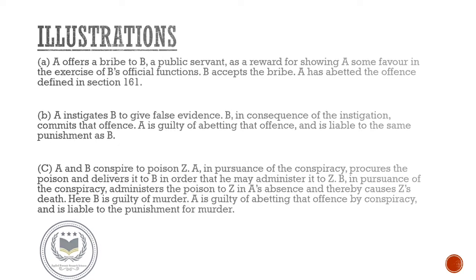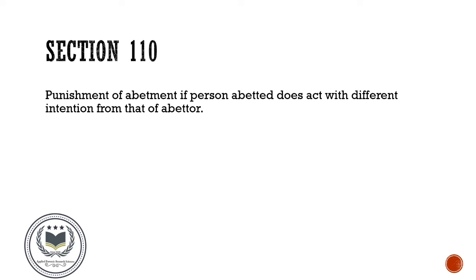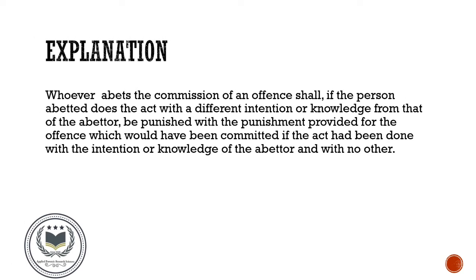Section 110 of IPC Chapter 5 is punishment of abetment if person abetted does act with different intention from that of the abettor. Whoever abets the commission of an offence shall, if the person abetted does the act with a different intention or knowledge from that of the abettor, be punished with the punishment provided for the offence which would have been committed if the act had been done with the intention or knowledge of the abettor and with no other.